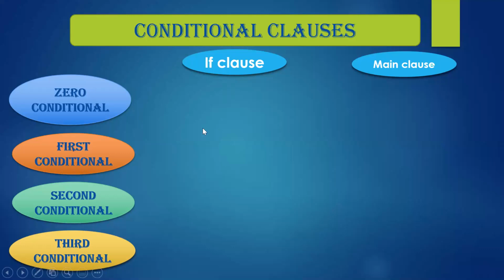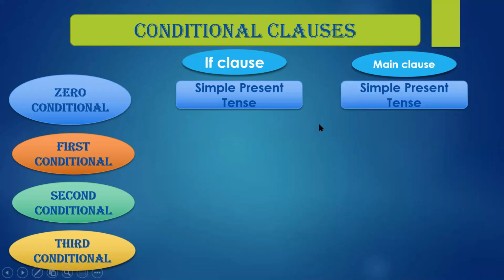Zero conditional sentences talk about real situations, possible situations, truth, general truth, scientific facts. The if clause is in the simple present tense and the main clause is also in the simple present tense. Type 1 conditionals talk about likely conditions, probable conditions.